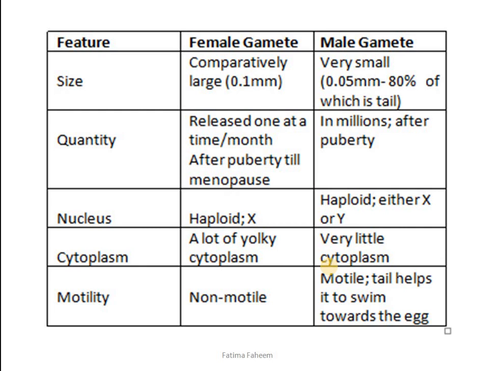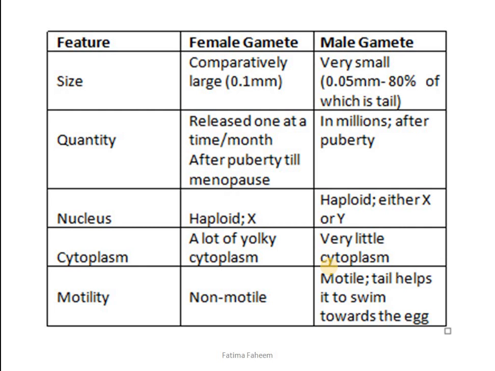Menopause is the age in females where the ovaries stop producing gametes. They stop producing eggs. At that age, the female is no more fertile and is unable to release an egg. Otherwise, after the age of puberty till menopause, one ovary will release one egg per month. While in the case of males, after the age of puberty, males are able to form millions of sperms, millions